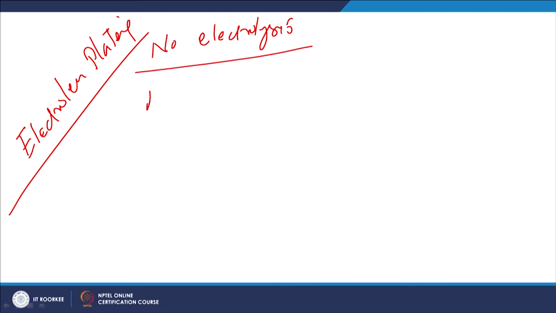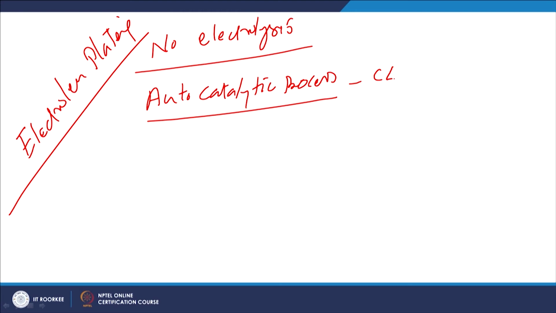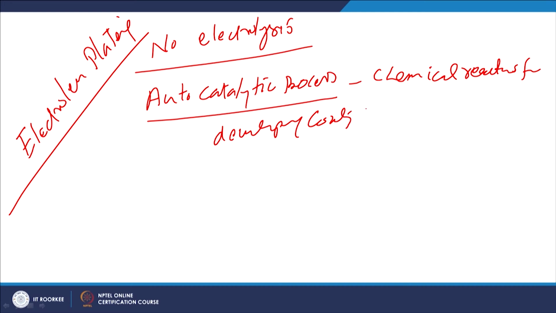This is basically an autocatalytic process involving chemical reactions for developing coating of the